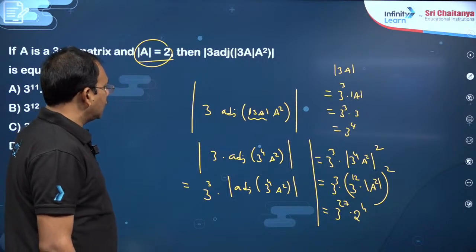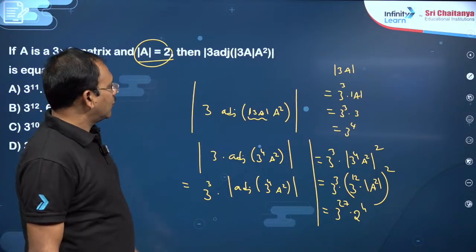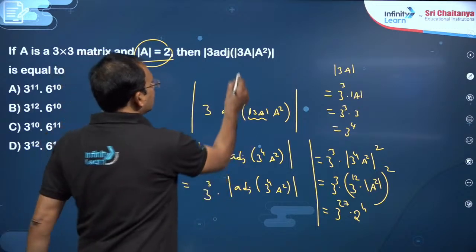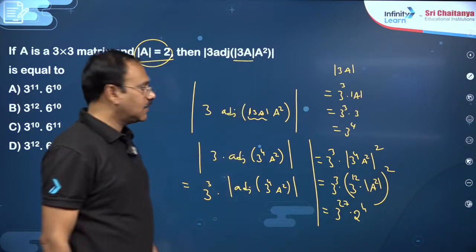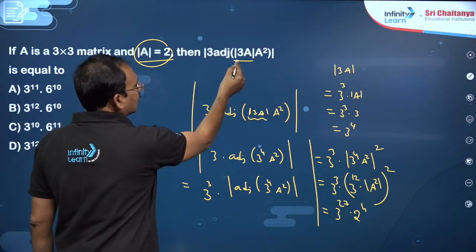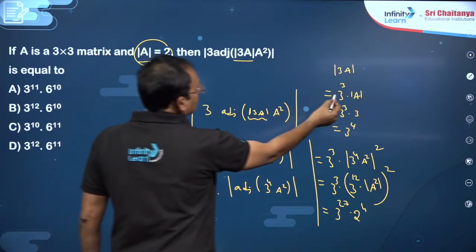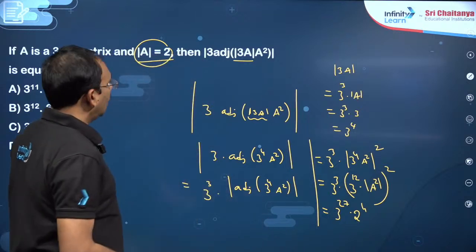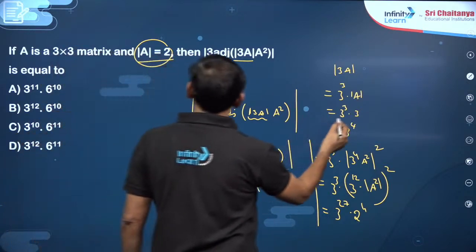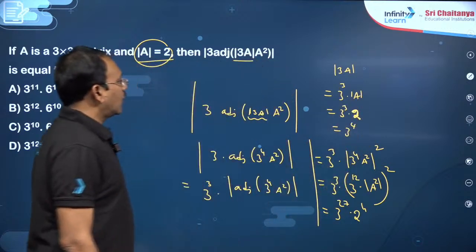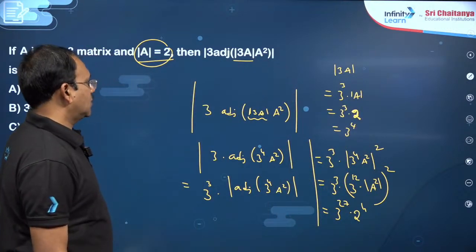So again you just check here. You can write det A is there already. Again det 3A you can write. Once again you see det 3A into A square. Det 3A is 3 power n into det A, 3 cube into det A, and det A is given as 2. Okay, 3 cube into 2 this is.